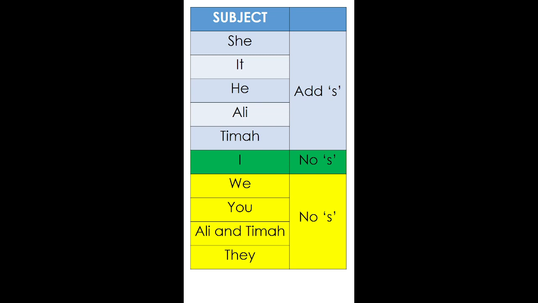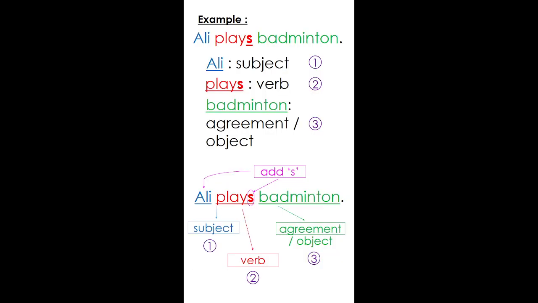Alright, for the first thing that you have to understand, these are the rules. Rules adalah peraturan. So if you ask me why is the rule something like this, add S, no S, I have to say that that is the rule. Itulah peraturannya. So in which situation are you going to add the S to Sihat, no S to I, and Wyat. No S also for Wyat. Alright. These are the examples.